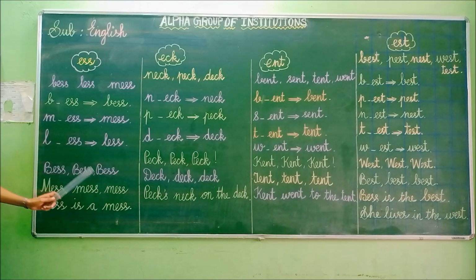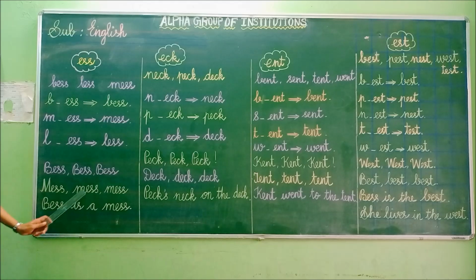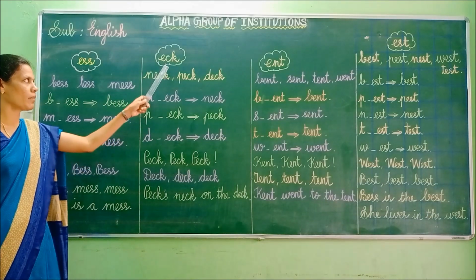Best, best, best. Mess, mess, mess. Best is a mess. One more time. Best, best, best. Mess, mess, mess. Best is a mess. Next we'll move on to egg.